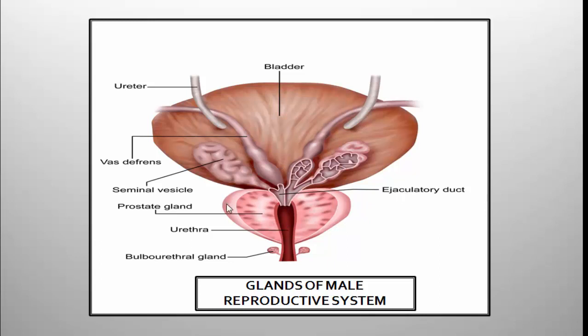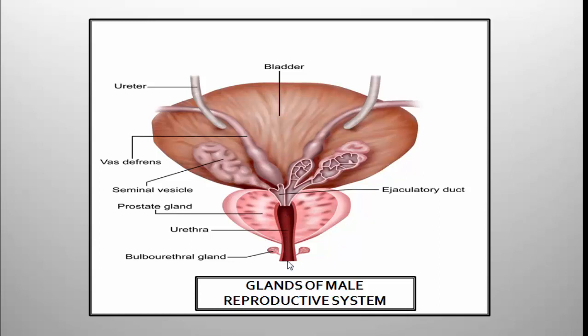So here in the middle you can see the large gland, single gland, it is prostate gland, and these two are the small paired glands, bulbourethral glands. Seminal vesicles are 2 in number, hence they are paired glands. Prostate gland is the only unpaired gland of male reproductive system. Bulbourethral glands are also paired glands.